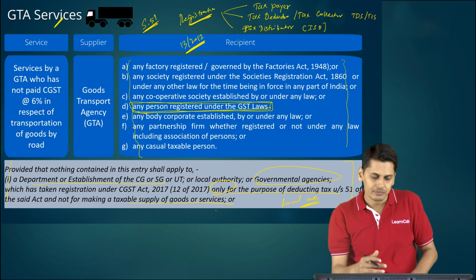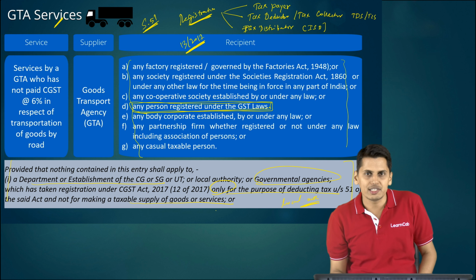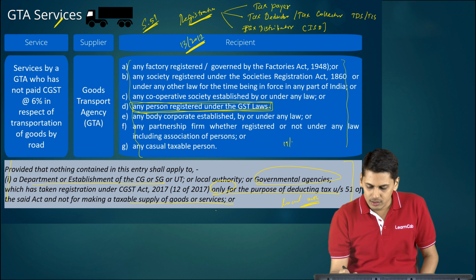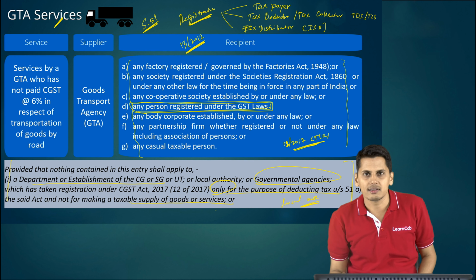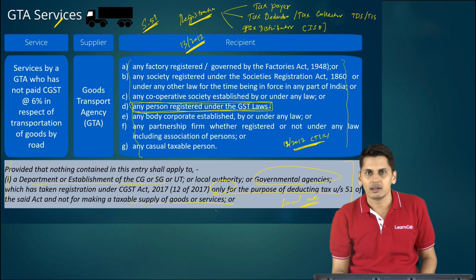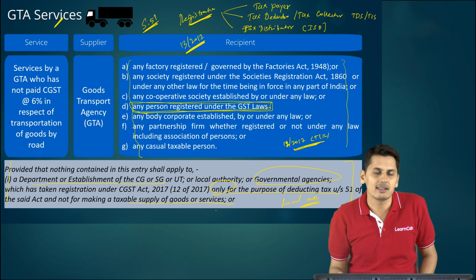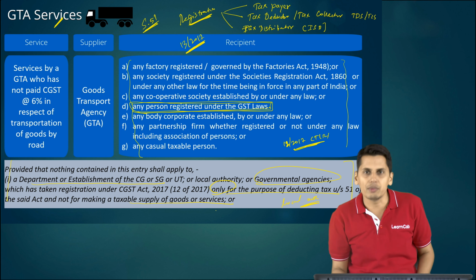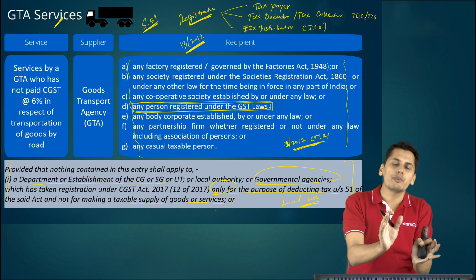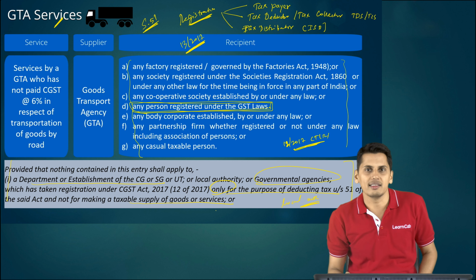I will slightly supplement this with another point which will give you a wholesome view. After having covered under forward charge mechanism, notification 12/2017 central tax rate is exempting these services. I repeat again friends, if GTA services are supplied to this government entity which is registered only for the purpose of deduction of TDS, 13/2017 central tax rate doesn't cover it. It says reverse charge not applicable. That means forward charge. Even despite coming to forward charge, the exemption notification 12/2017 is exempting this transaction.